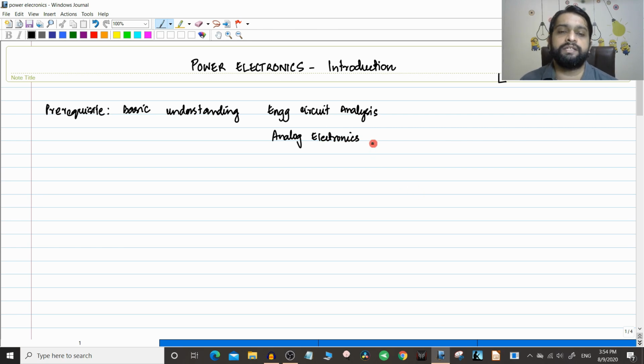See, in analog electronics, basically you should know how a diode works and you should be familiar with those kinds of properties of a diode. So that is the basic idea of understanding basics of diodes, basics of transistors and all those things. Those things will come into this course in the future sessions and I will not be repeating all those courses. Naturally, if you know a little bit of machines, a little bit of controls, these all will help, but these two are very important. These two are the basic understanding you should have to understand this subject.